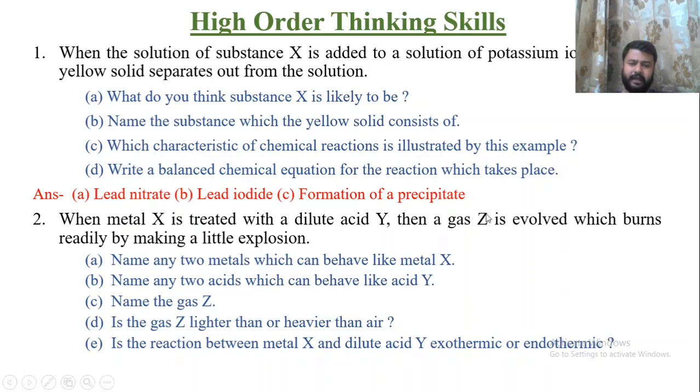So you can say that this Z is nothing but hydrogen, and this Y will be any acid, that will be sulfuric acid or HCl, and X can be any metal which is higher in the reactivity series than hydrogen. So question is, name any two metals which can behave like metal X. It can be zinc, it can be aluminium, it can be iron, anyone.